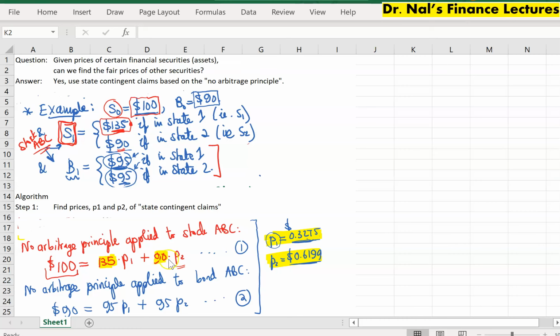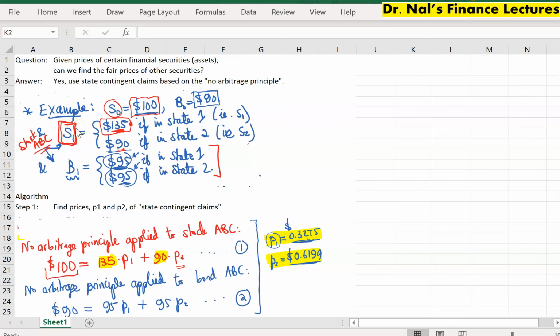And the same thing for if state 2 were to happen. By purchasing 90 state 2 contingent claims, you get exactly $90 payoff. So this portfolio, consisting of 135 state 1 contingent claims and 90 state 2 contingent claims, replicates the stock security. Does that make sense?